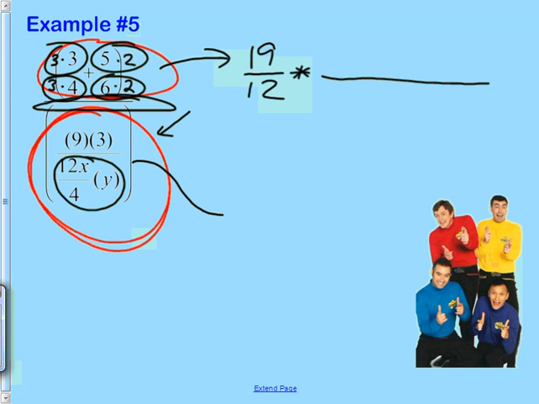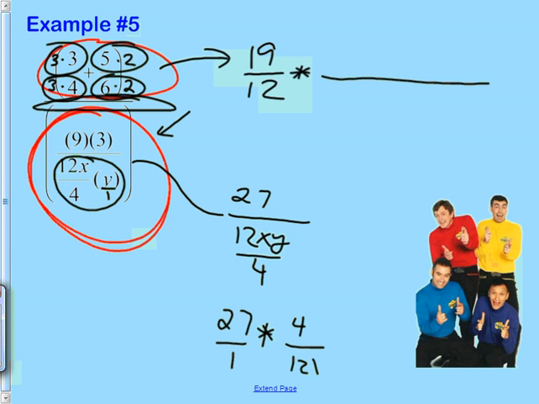Would you agree that this thing was 27 on top over 12xy over 4? Because the y, since it's over 1, should go on top with that little group. Then that's really 27 times, and fractions play nice with other fractions, 27 over 1 times 4 over 12xy. Now I've got a little canceling I can do.